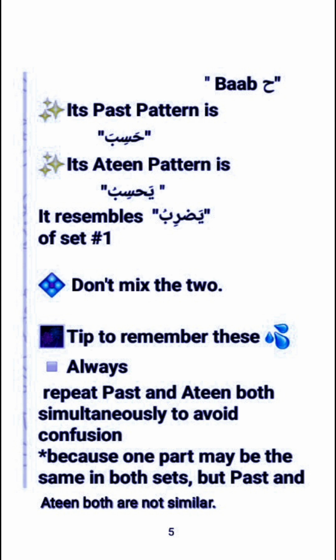It resembles yazribu. Don't mix the two. Tip to remember these: always repeat past and Athene both simultaneously to avoid confusion, because one part may be the same in both sets, but past and Athene both are not similar.